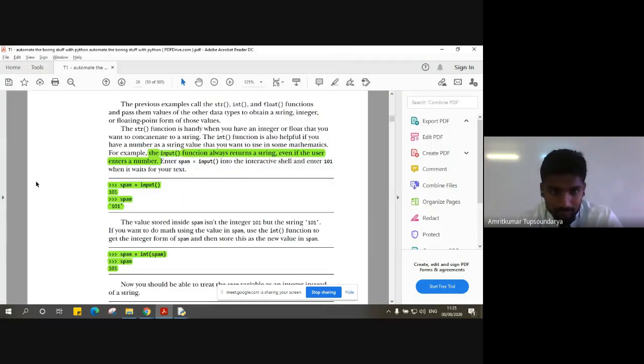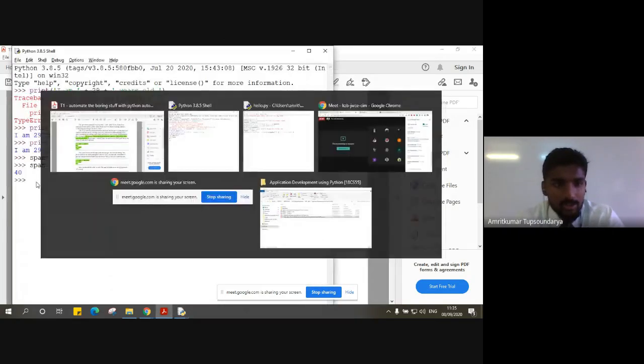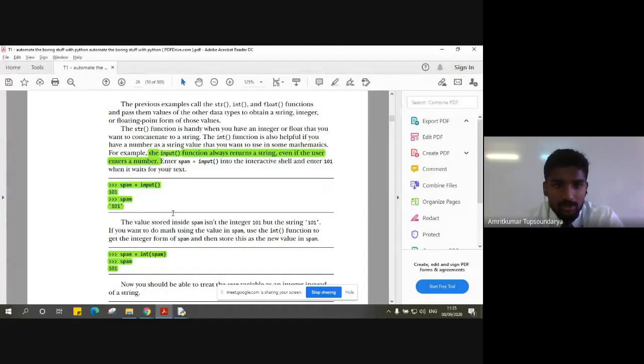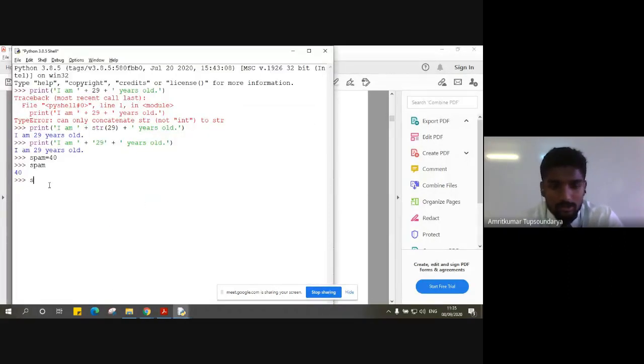So if I want an integer value of it, let's say I give spam as input. I'm asking the user for input. Let me give spam as 200 something.